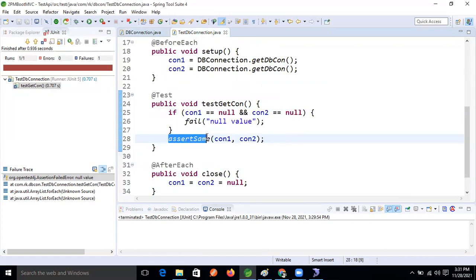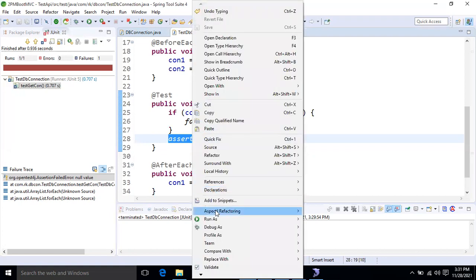What is the purpose of the assert method? To check whether both references are pointing to the same object or not. For that purpose we are using assertSame. Now let's run it as a JUnit test.